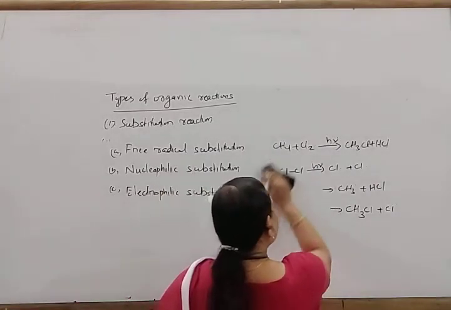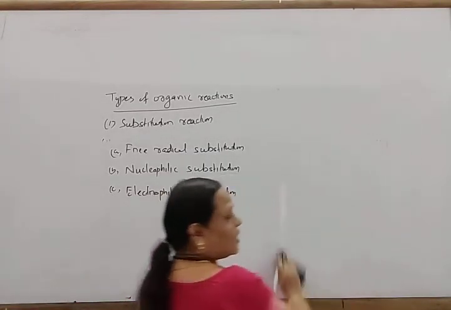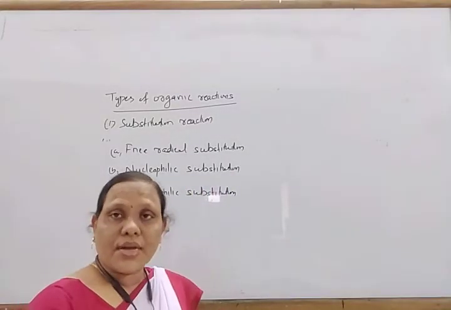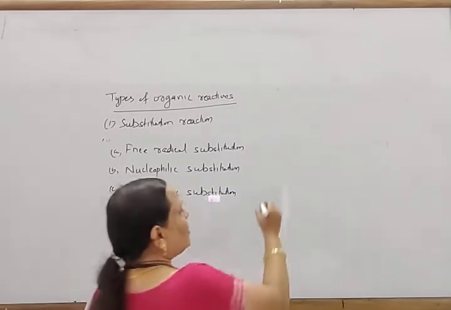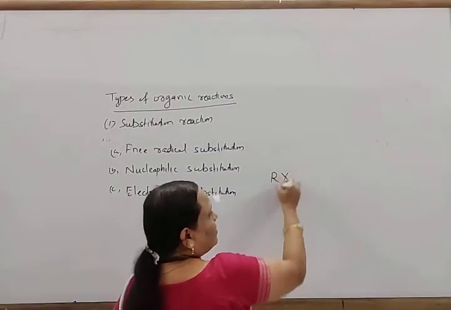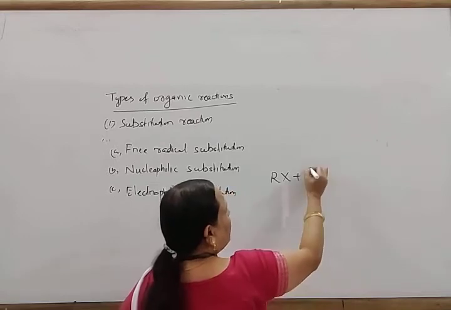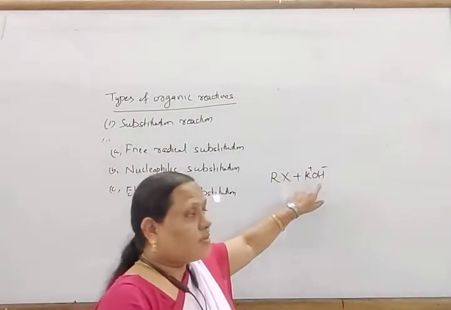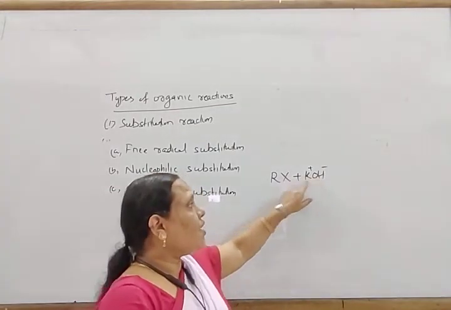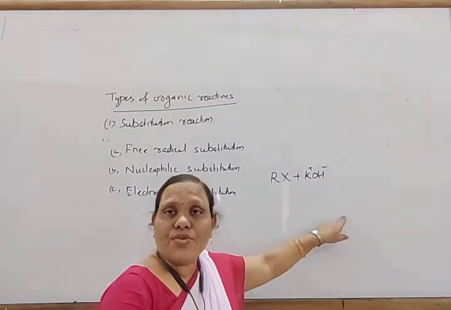Next, come to nucleophilic substitution reaction. Nucleophilic substitution reaction generally takes place in case of polar compounds like alkyl halides. For an alkyl halide, we can write RX reacts with aqueous potassium hydroxide, K plus OH minus. This X minus is a nucleophile and this OH minus is a nucleophile. So one nucleophile is substituted by another nucleophile.